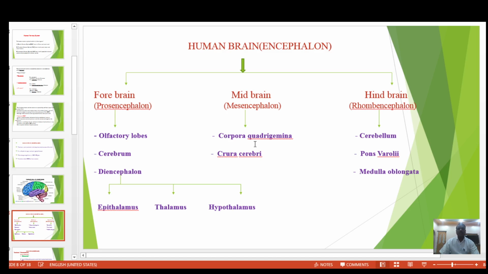These are the parts of the midbrain. The third part of the human brain is the hindbrain, also called rhombencephalon. It is divided into three parts: the cerebellum, the pons varolii and the medulla oblongata. So these are the parts of the human brain.